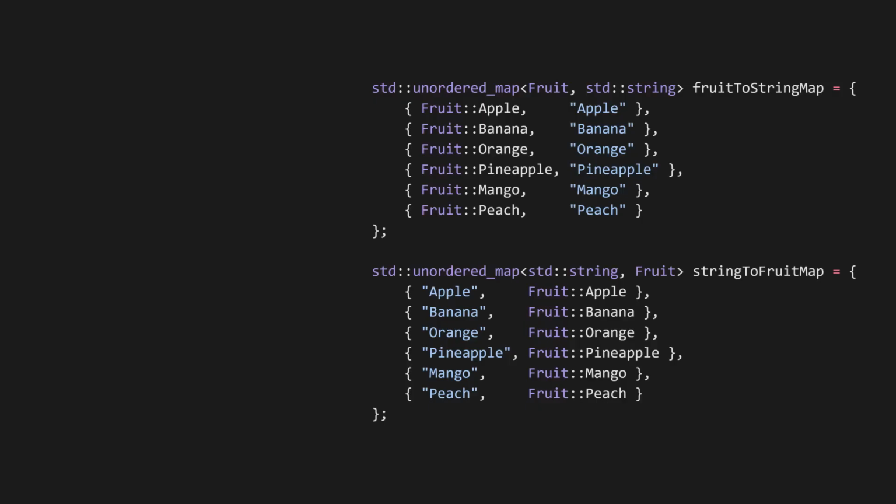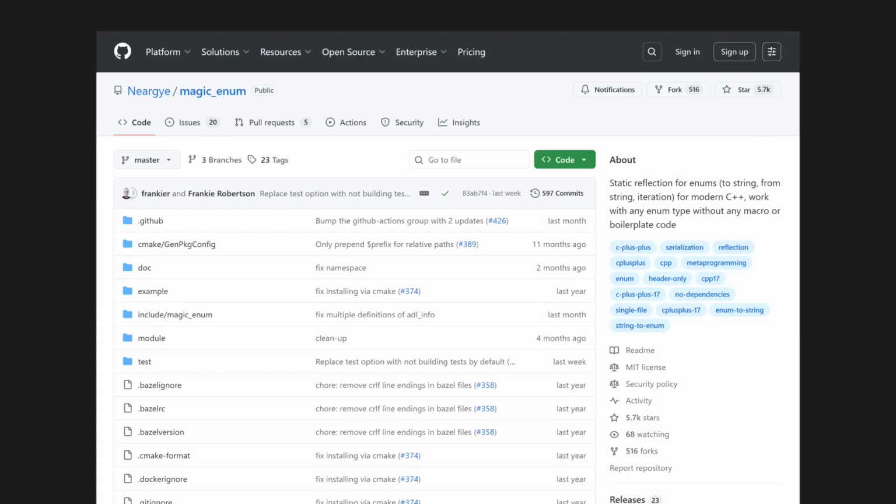You need to laboriously write code for every single enum that you want to be able to log, and if somebody updates the enum, you can't forget to update your serialization code. There are some GitHub libraries out there like Magic Enum that offers static reflection for enums, but it doesn't use C++ language features. It uses clever hacks based on compiler extensions.